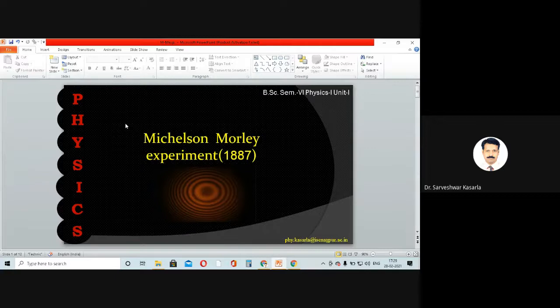So it was thought that there is a certain medium like ether which is present everywhere including vacuum so that light can propagate through that medium.